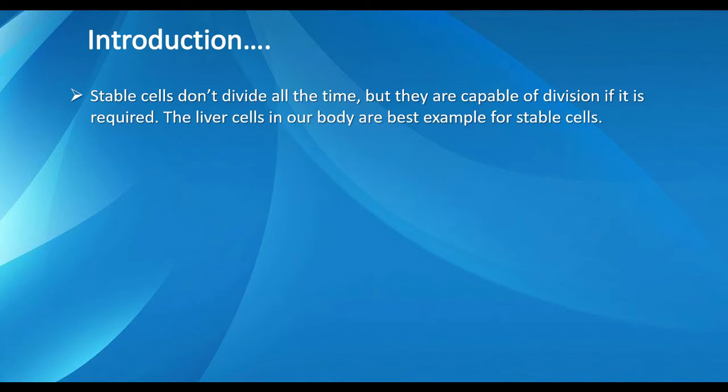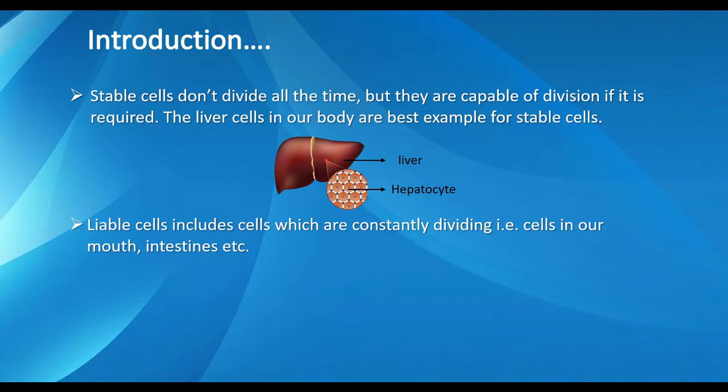Stable cells don't divide all the time, but they are capable of division if it is required. The liver cells in our body are the best example of stable cells. Labile cells include cells which are constantly dividing, that is, cells in our mouth, intestines, etc.